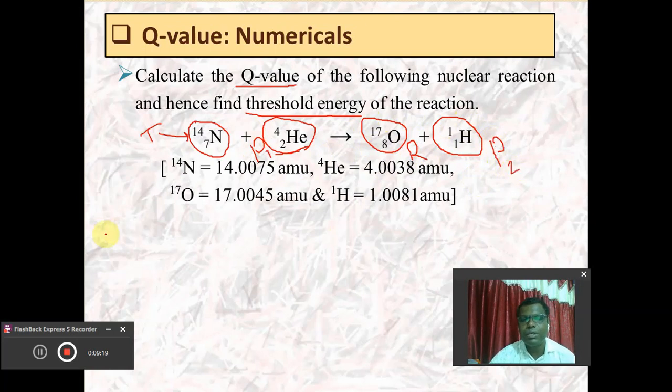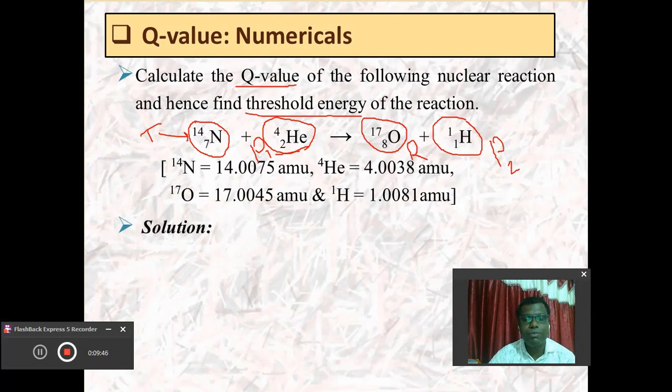Here it will be helpful to know which is the target, which is the projectile, which is the recoil nucleus, and which is the ejected particle. Their masses are also provided to you, because their masses will be used to calculate the mass defect. Once you calculate the mass defect, it is very simple to calculate the Q value, and from the Q value we will be able to calculate the threshold energy also.